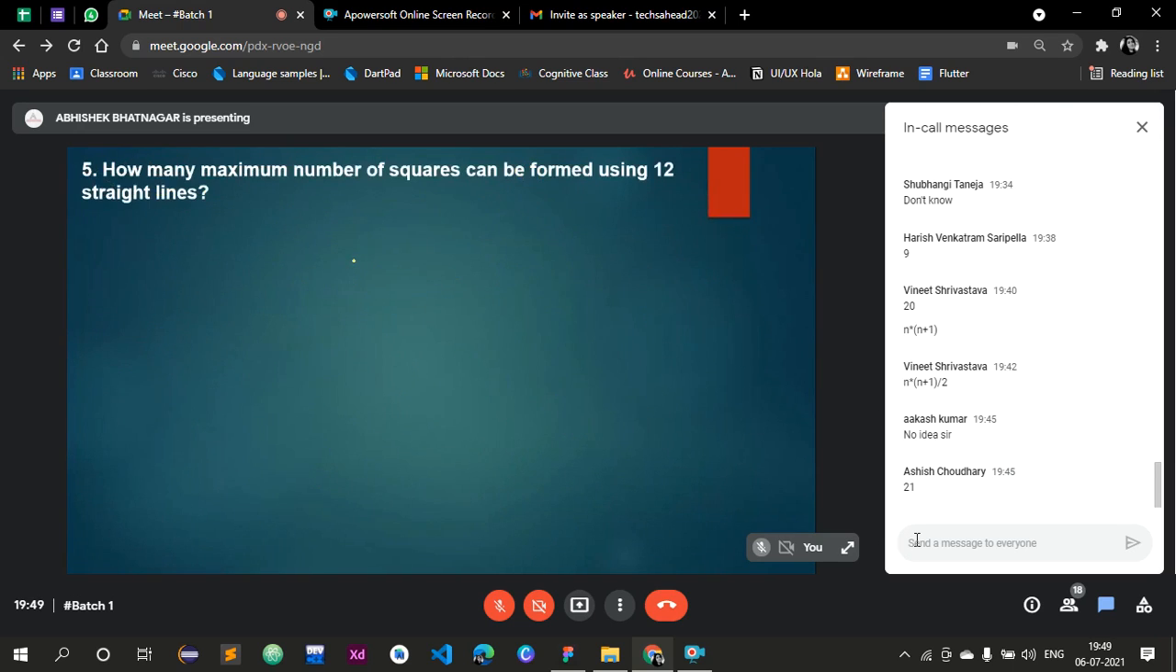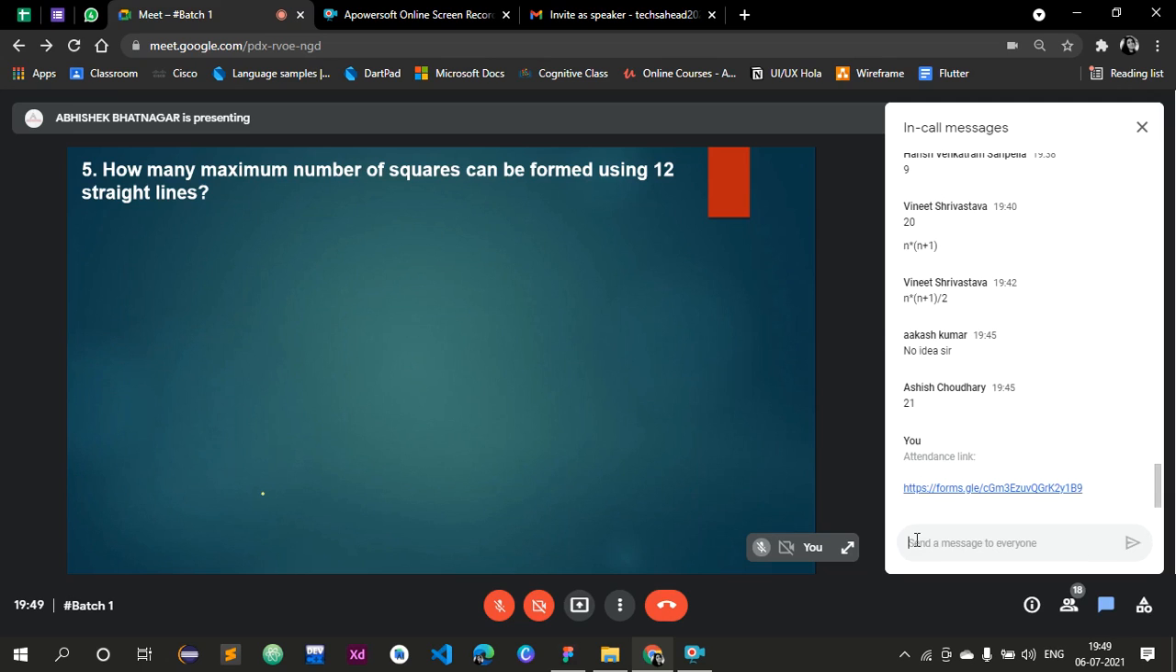So my next question is, how many maximum number of squares can be formed using 12 straight lines? By using 12 straight lines, how many maximum number of squares can be formed? You have 1 minute.